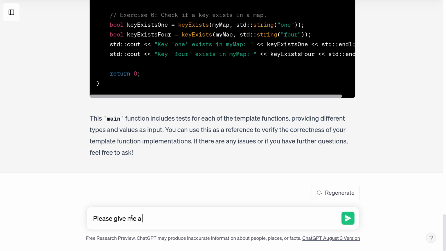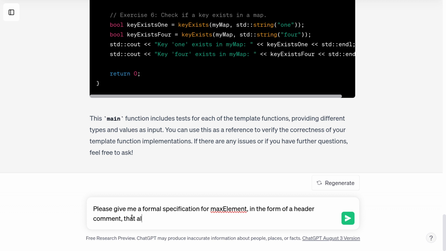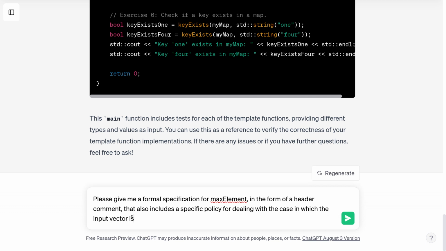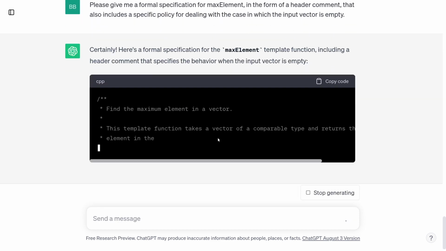Please give me a formal specification for max element in the form of a header comment that also includes a specific policy for dealing with the case in which the input vector is empty. That's way more words than I should have needed to use. Sure, okay, so here we go.